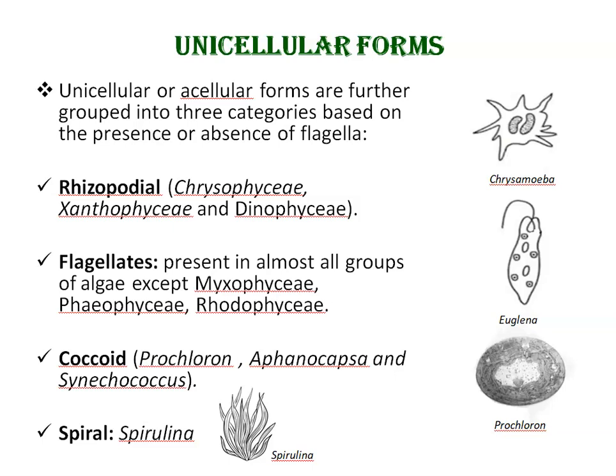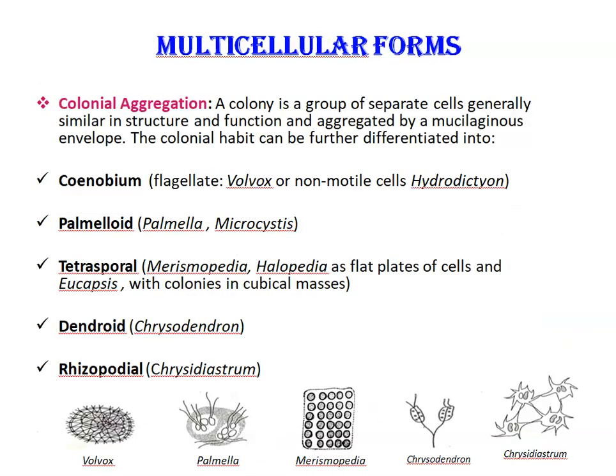Last form is spiral. Spiral is unicellular and having spiral filamentous body. Example is Spirulina. Second form of algae are multicellular forms. Multicellular forms again are of four types: colonial aggregation, then filamentous form, siphonocladus organization, or siphonous organization.